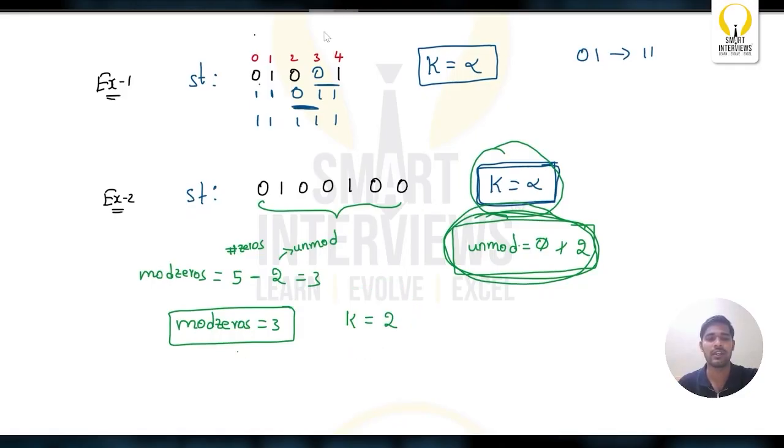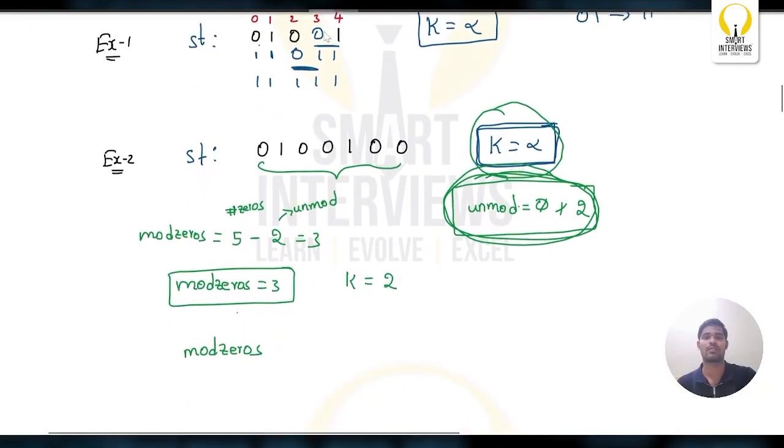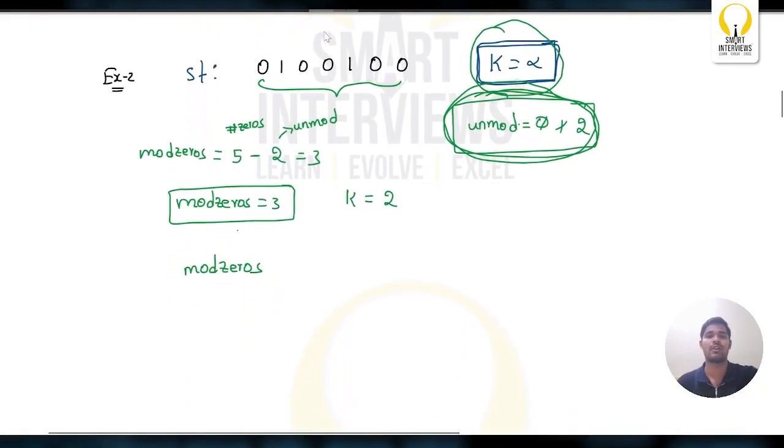Let's say if your modified zeros is 3, and let's say k equals 5. At most you can perform 5 operations, but at max how many zeros can you modify? You can modify only 3.